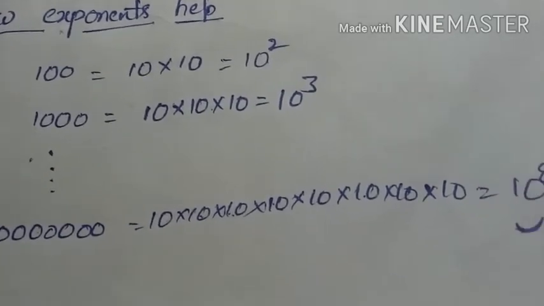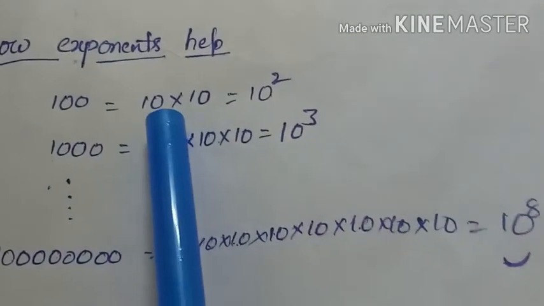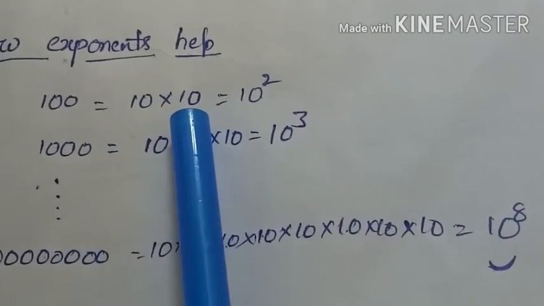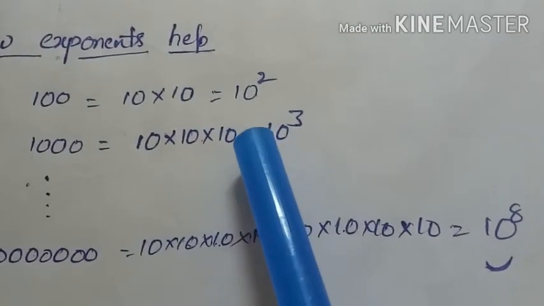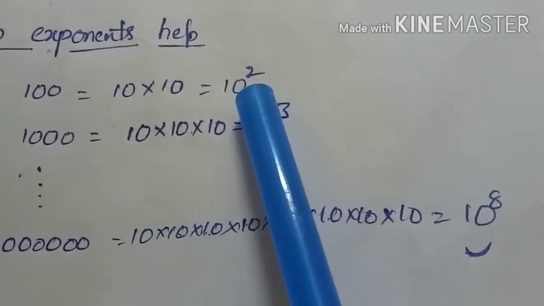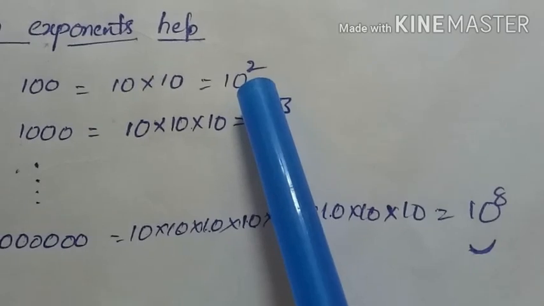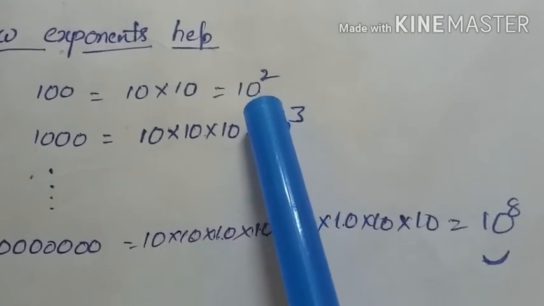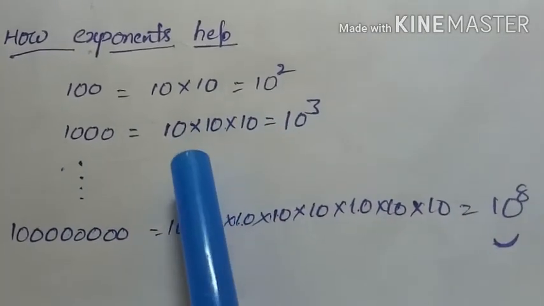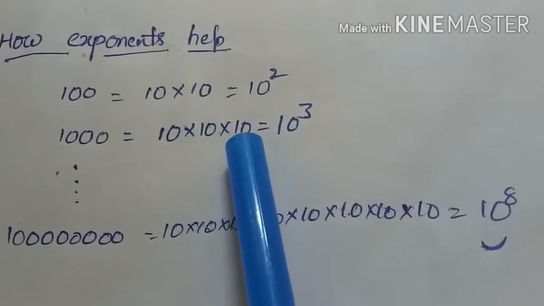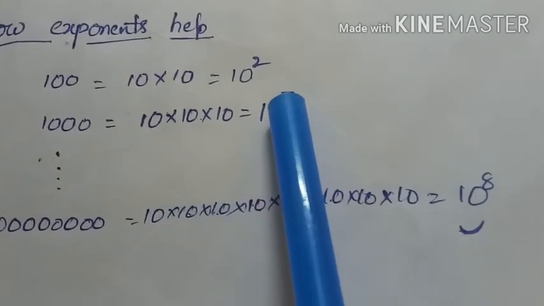Let's take 100. It can be written as 10 into 10, and this can be written as 10 square, 10 power of 2. This means 10 multiplied 2 times. As you move to the next one, 1000, how can you write this? 10 into 10 into 10. That means 10 power of 3.